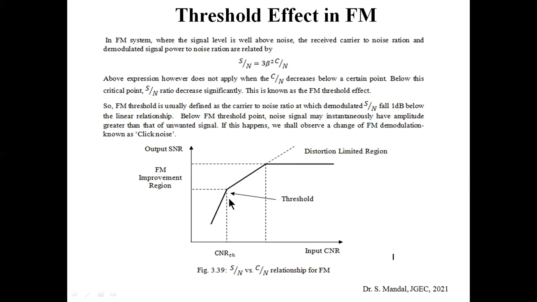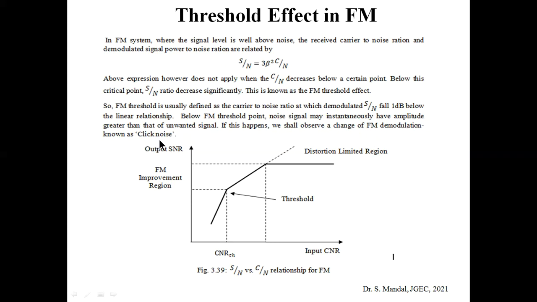That's why we prefer operating FM above the threshold. Moreover, if the noise signal instantaneously becomes greater than the amplitude of the original signal, we shall observe a change in the FM demodulation, and that is known as click noise.